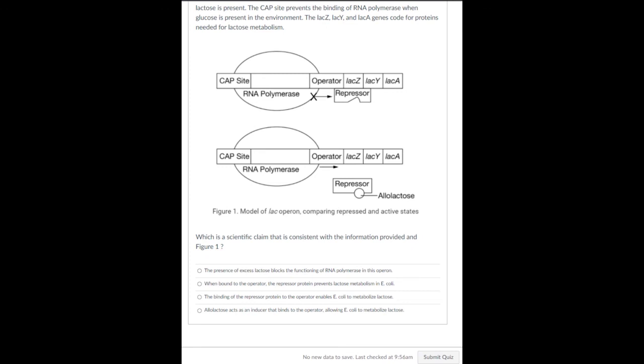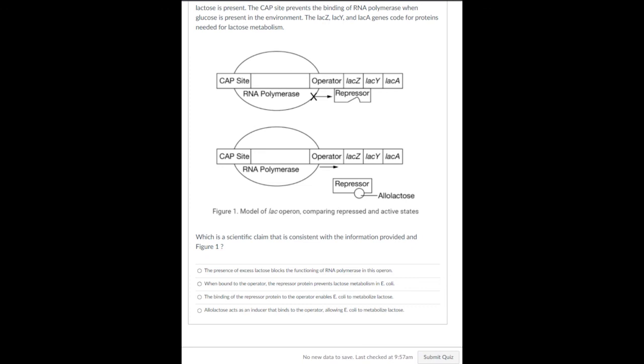You've got to think back to what you know about the lac operon. We know that in the lac operon, the presence of lactose actually turns on the transcription of those genes, because if lactose is present, then we want to transcribe those genes so that the bacteria can digest lactose. So we know that this is incorrect just based on our knowledge of the lac operon.